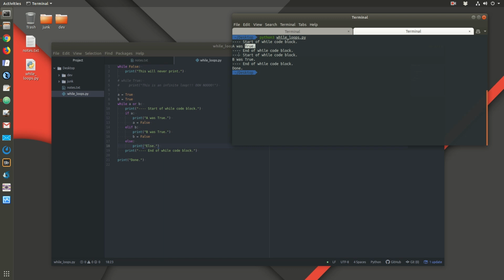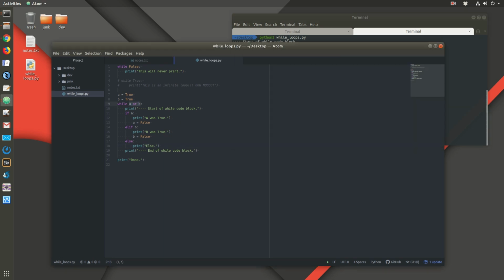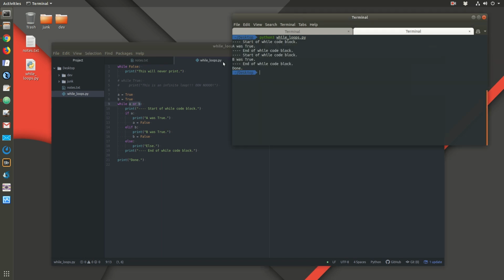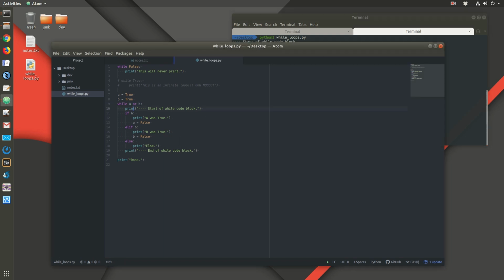Now we go through the loop again. A or B. So B is still true, so A or B is true. Now we run the start of the code block. B was true. End of the while code block. Now it goes up and looks. A or B. Well, both of them are false, so that whole thing is false, so it breaks out of that loop and then prints out done. Okay, so this is a while loop.